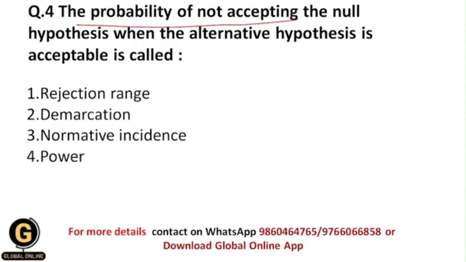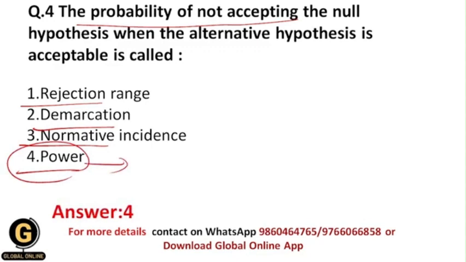Okay, so what is the probability of this kind of situation? Whether it is a rejection range, whether it is demarcation, or whether it is normative incidence, or whether it is power. So students, your correct answer should be power, because power is the probability of rejecting the null hypothesis when in fact it is false.